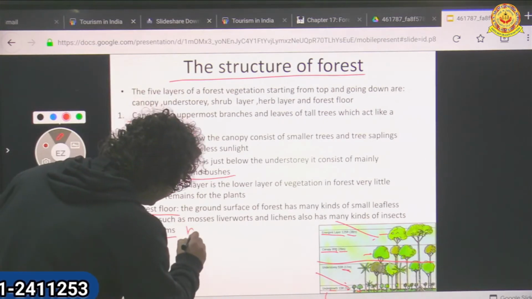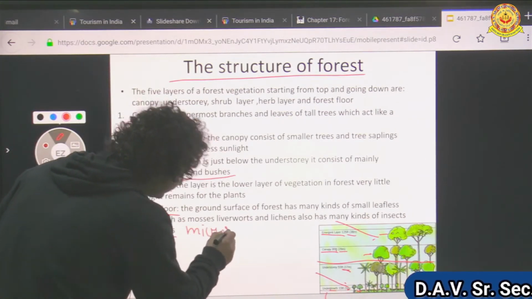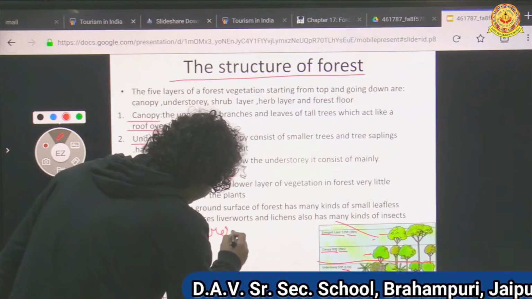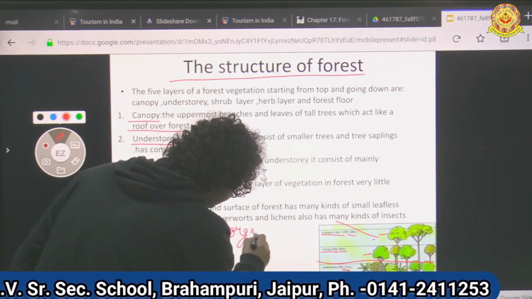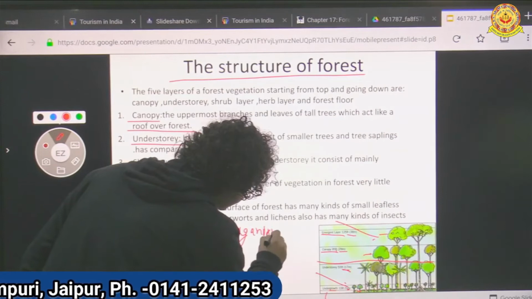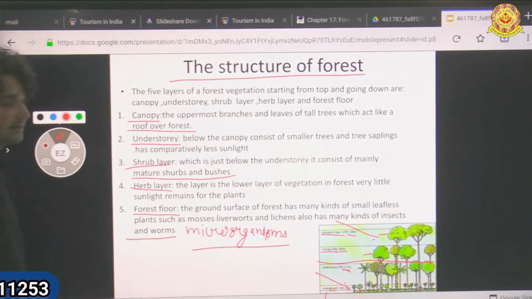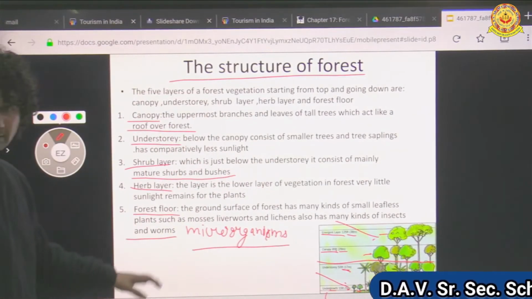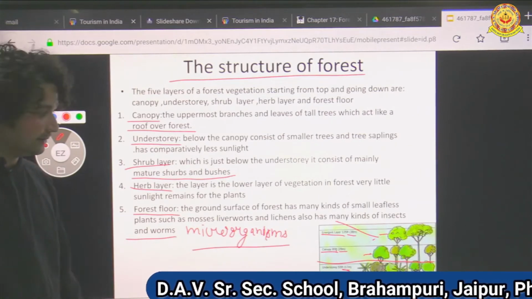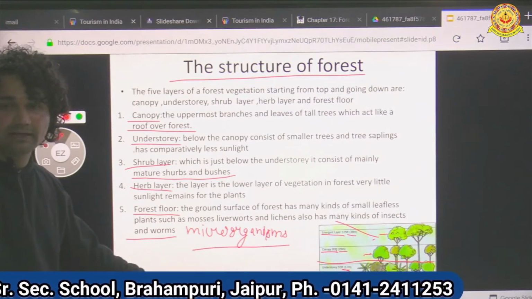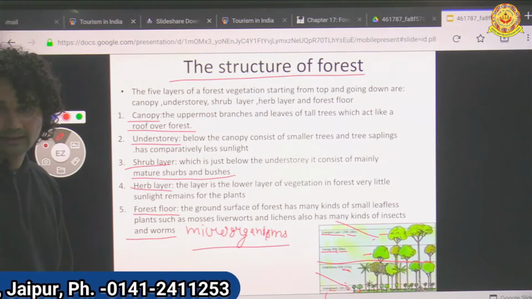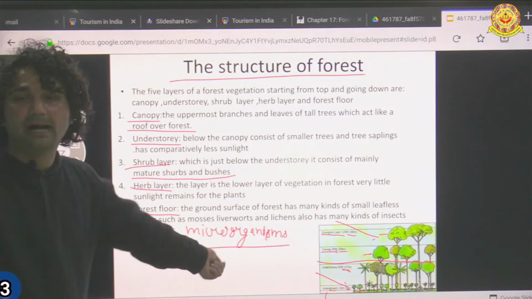We also find microorganisms in the forest, in the down layer of understory. Under the soil we find microorganisms also.